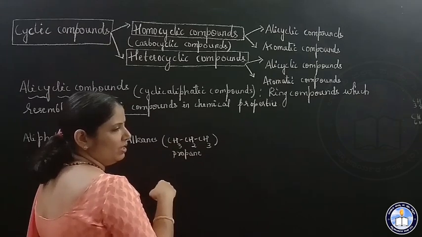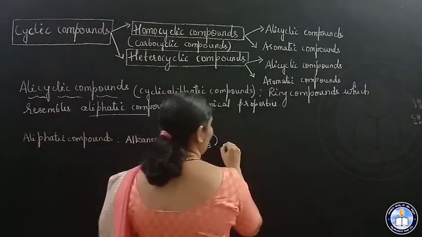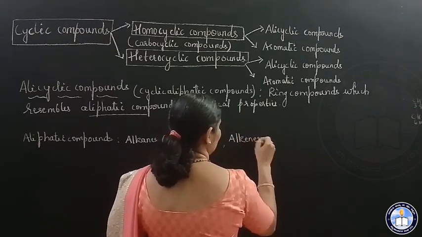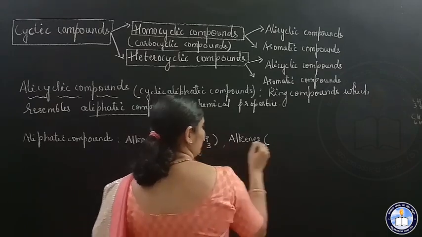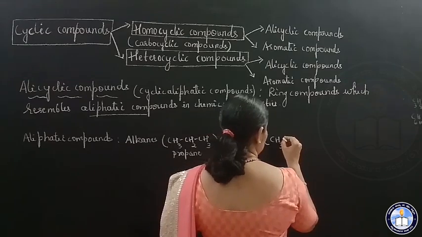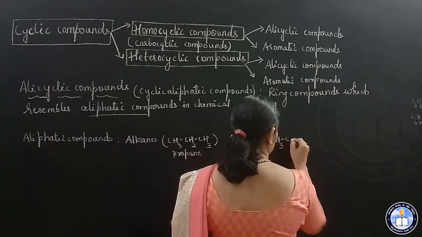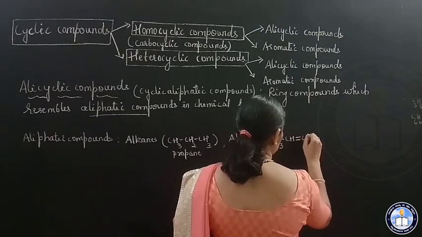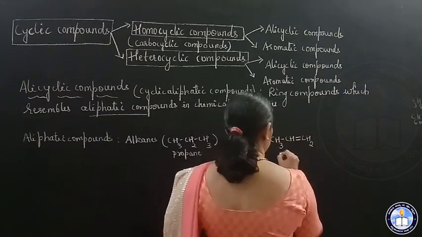Hydrocarbon means compounds having only carbon and hydrogen atoms. Alkenes are hydrocarbons having a double bond, for example propene: CH3, CH, double bond, CH2.